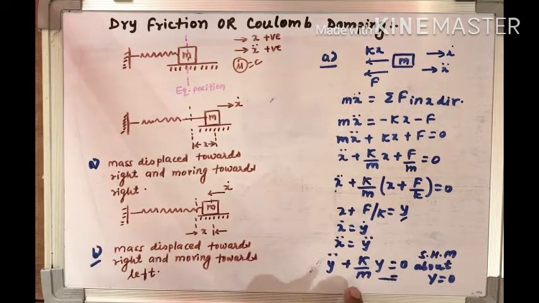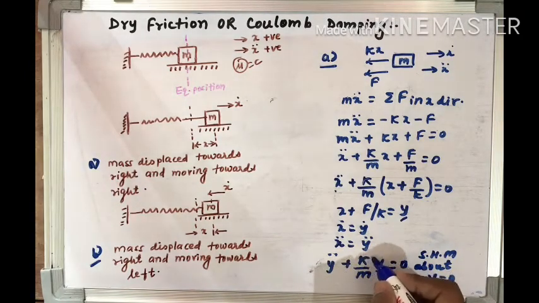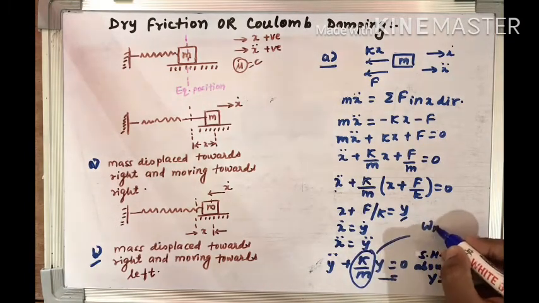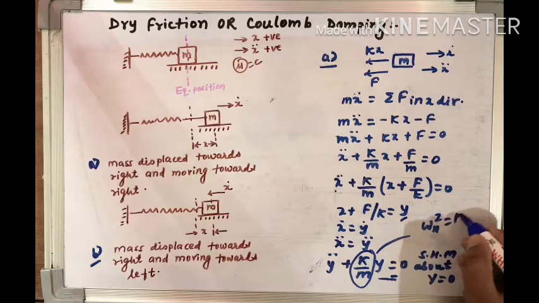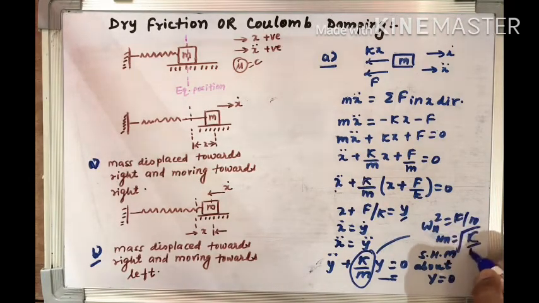And in this condition, if you want to find out the frequency, then definitely you can see from this equation that the frequency will be just omega n equal to root under k by m, because we know that whatever comes here is nothing but omega n square, that is k by m.